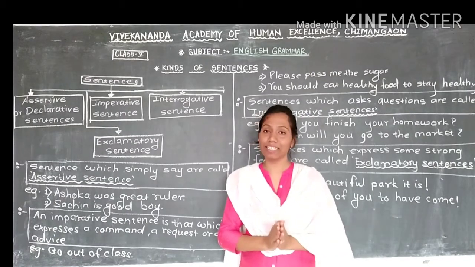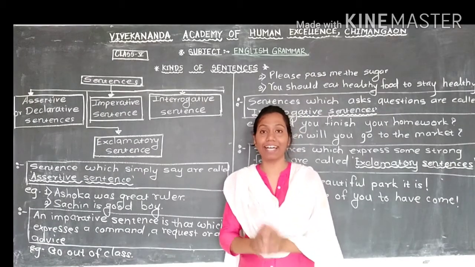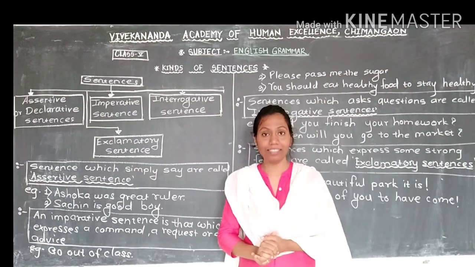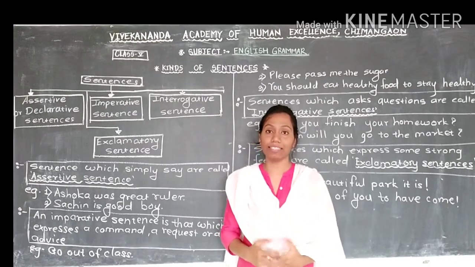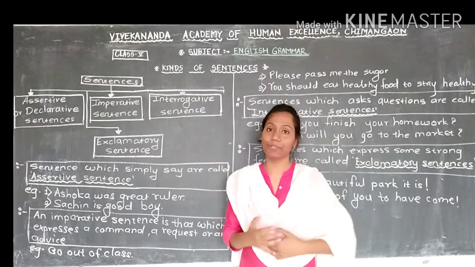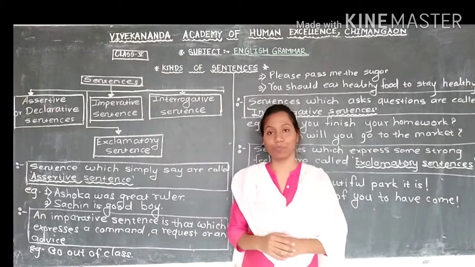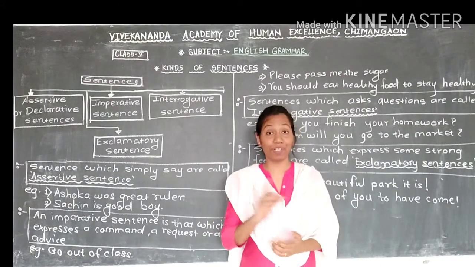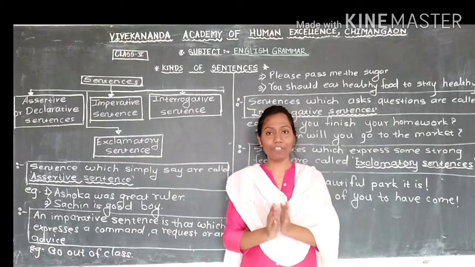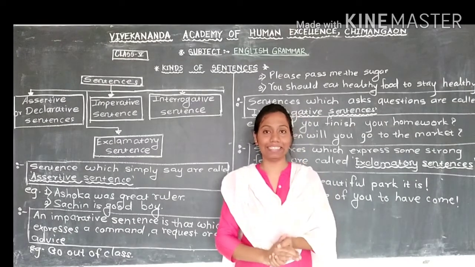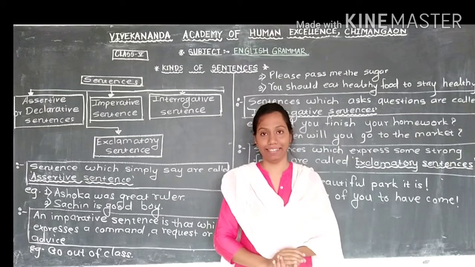So with the help of these examples, we will understand what the types of sentences are and how we can recognize what the type of a particular sentence is. The first one, we are moving toward the first type of sentence. Now the first one, which is very easy, that is assertive sentence.